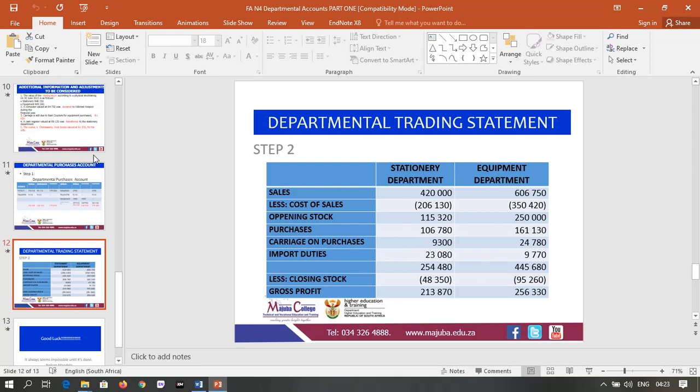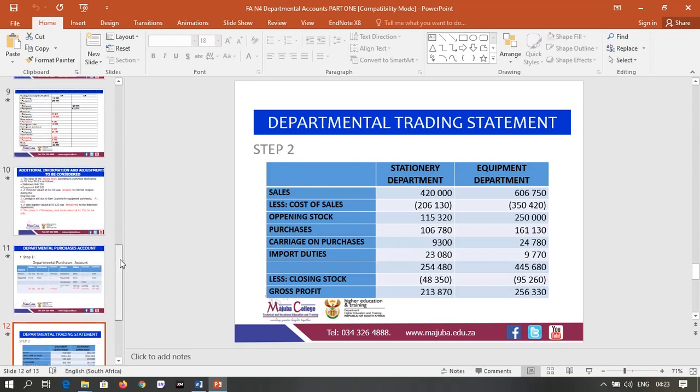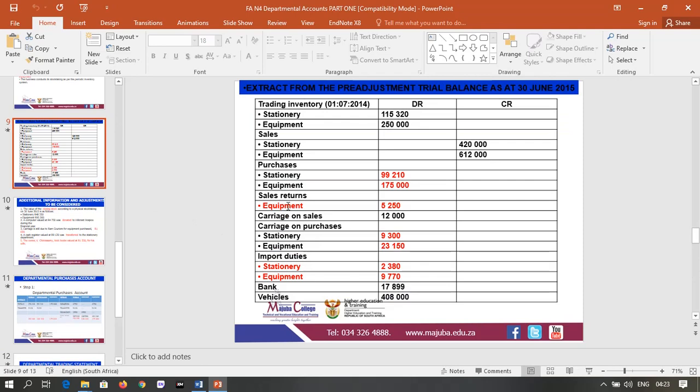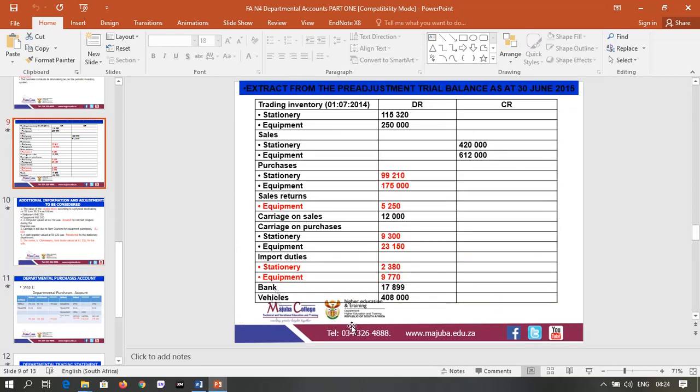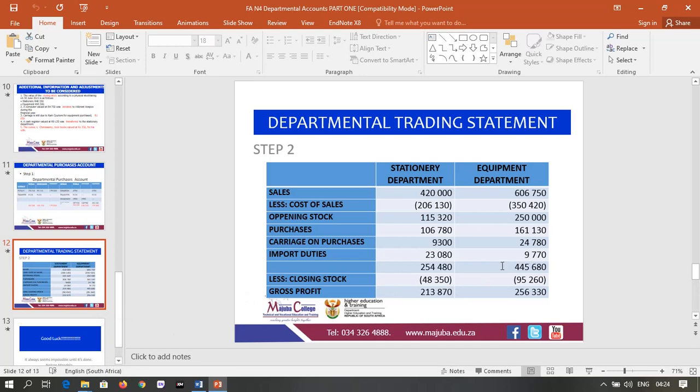The import duties again, where you get the amount for import duties, you get it here. We take them as they are because we don't have any additional information with regard to import duties, which means you copy them as they are. 2,380, 9,770. That's why we have import duties like this. Then you add opening stock, purchases, carriage and purchases, and import duties. We add them up and get this total.